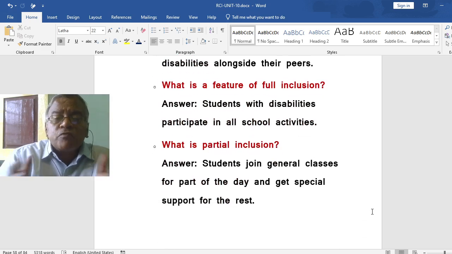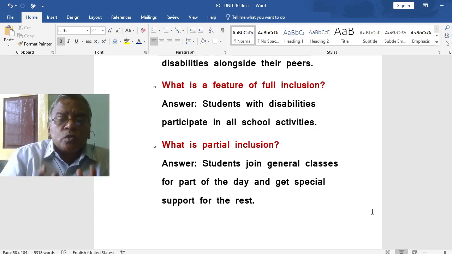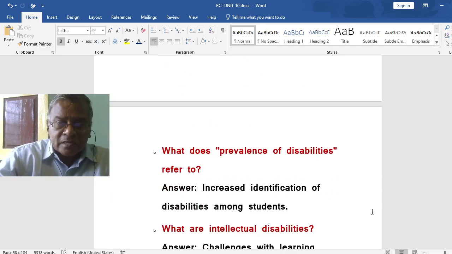What is the feature of full inclusion? Students with disabilities participate in non-school activities. That's called full inclusion. What is partial inclusion? Students join general classes for part of the day and get special support for the rest of the day.